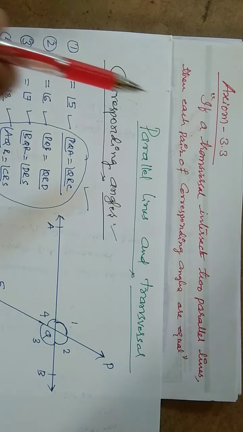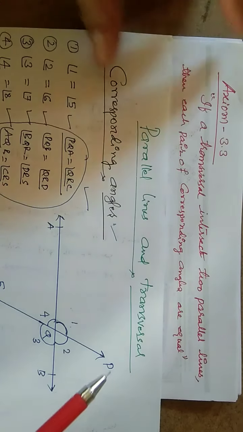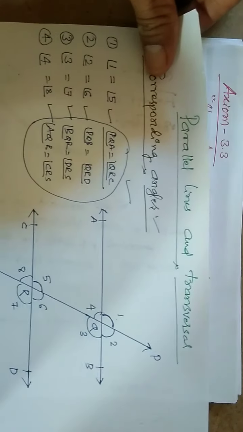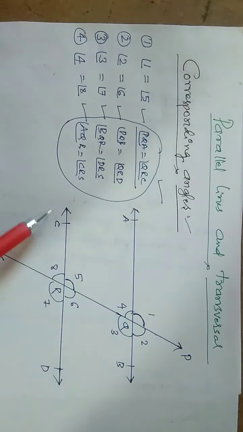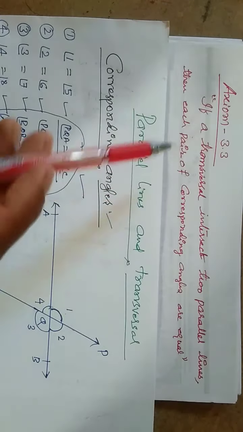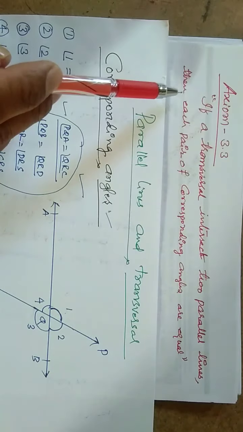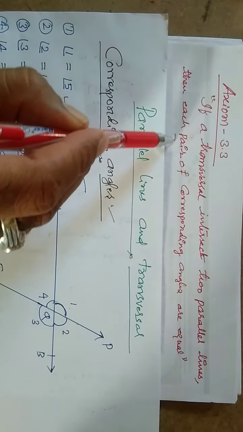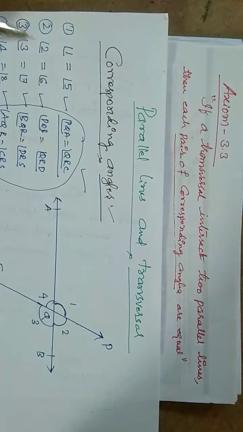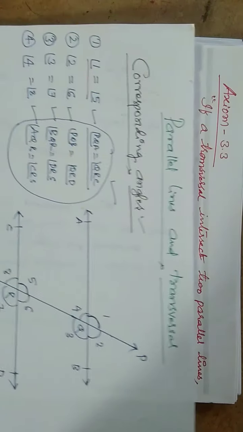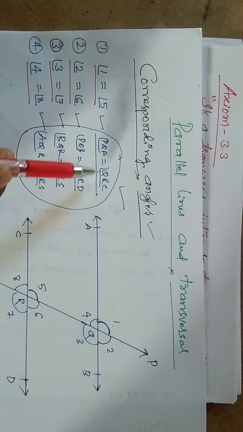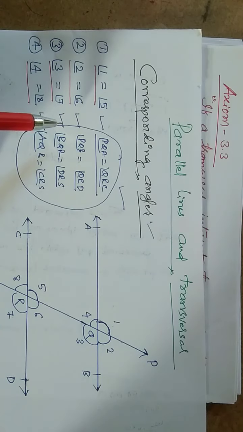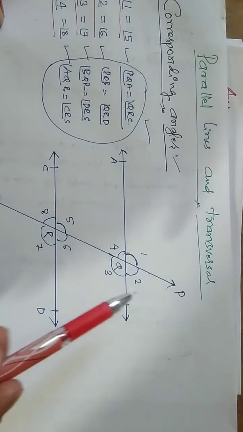See, dear students, PQRS is a transversal. If a transversal intersects two parallel lines, then each pair of corresponding angles are equal. See here, first pair of corresponding angles, second pair, third pair, fourth pair of corresponding angles. So in detail we have written here. We have already discussed, okay.